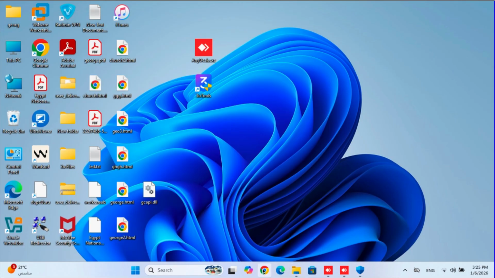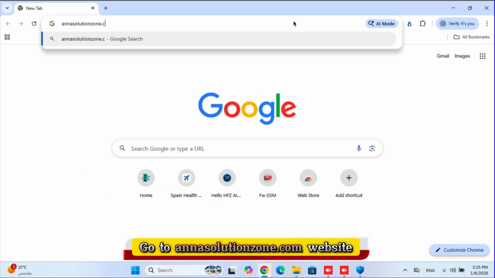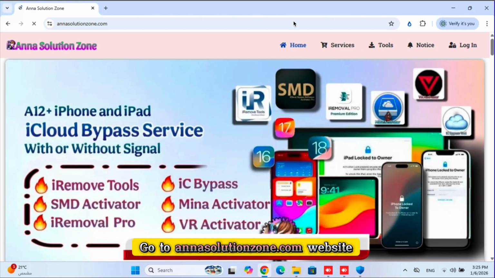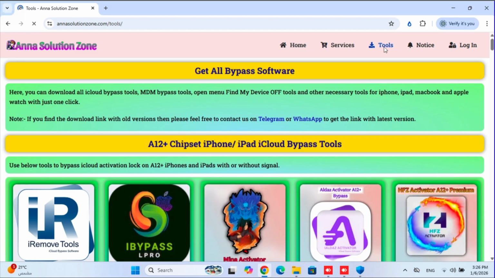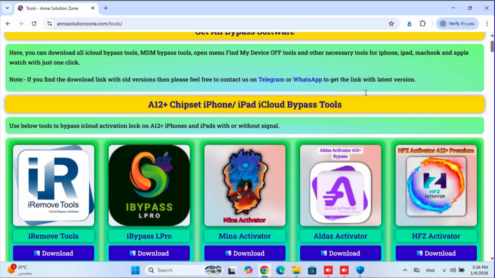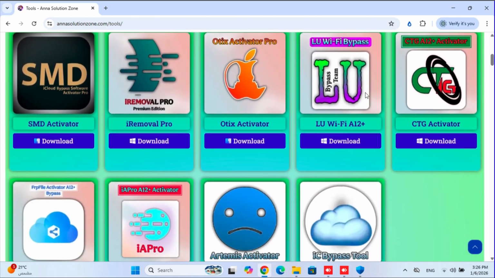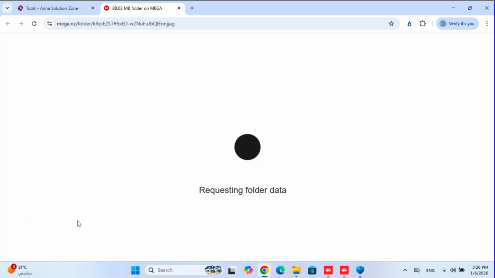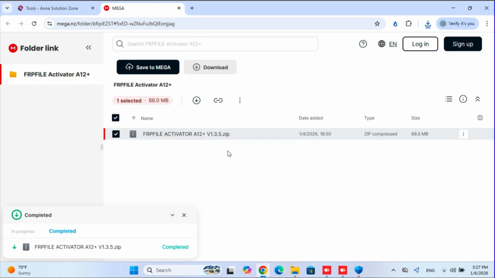Now, download the FrpFile bypass tool. For that, open any browser available on your laptop, and then go to this Anna Solution Zone website. After that, click on Tools. Scroll down a little bit and download FrpFile Activator from under the A12 Plus chipset, iPhone and iPad, iCloud Bypass Tools heading. Here, the file has been downloaded.